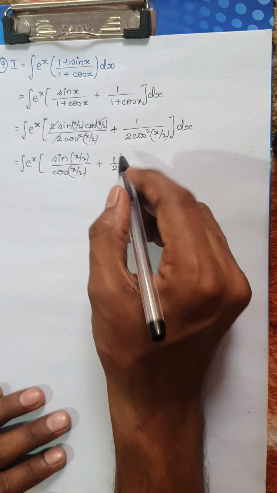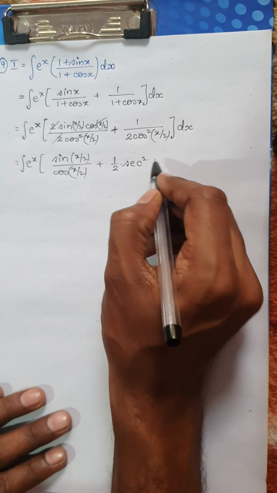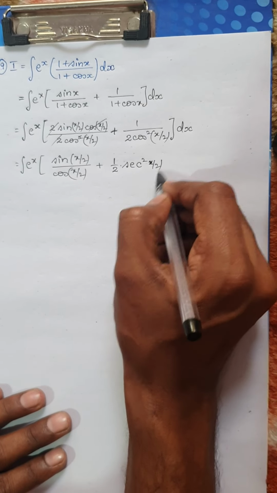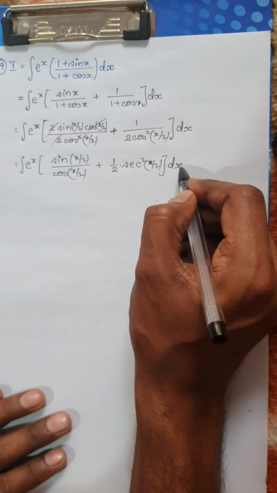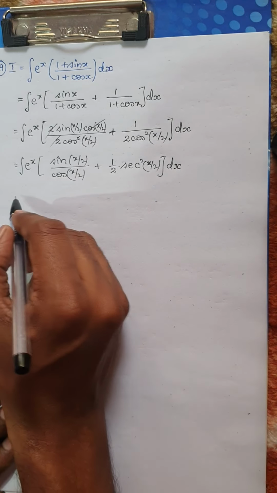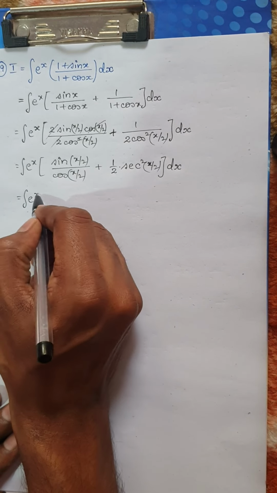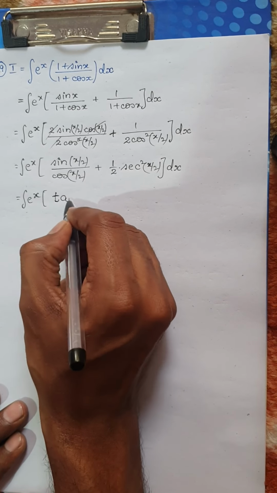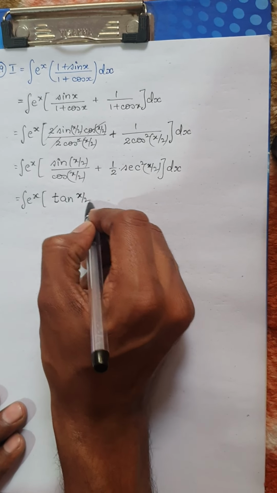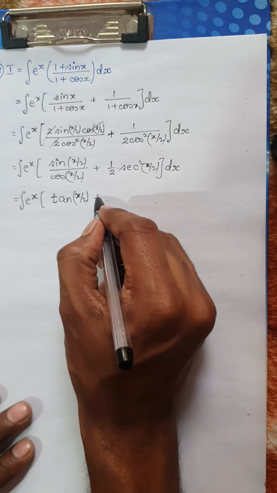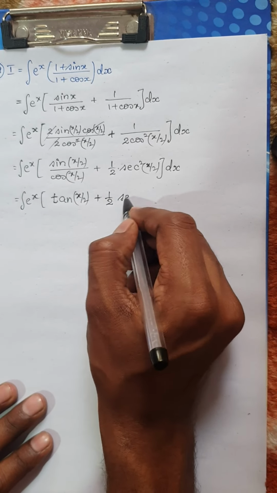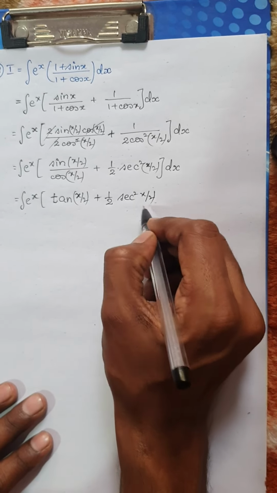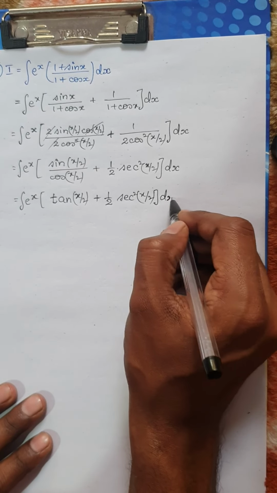Now the reciprocal of cos, we all know it is secant square of (x by 2), dx. Okay, so we are almost getting the standard form here. So e power x into, we know sin theta by cos theta is nothing but tan theta. So this would be nothing but tan (x by 2) plus half into secant square (x by 2), dx.